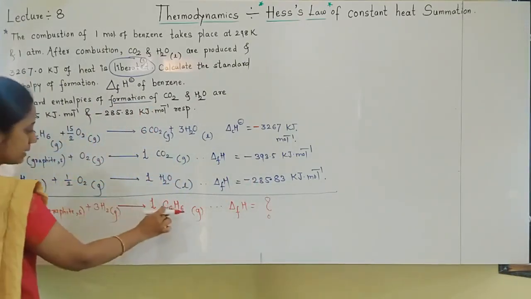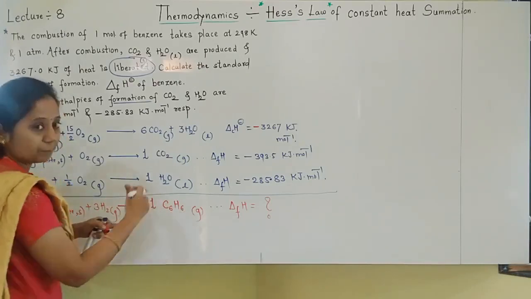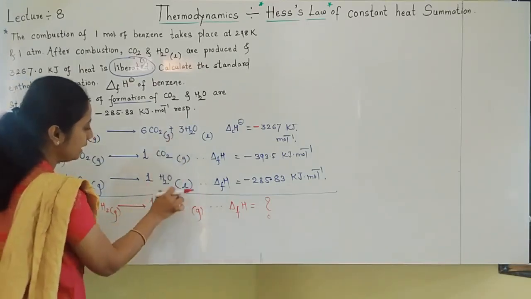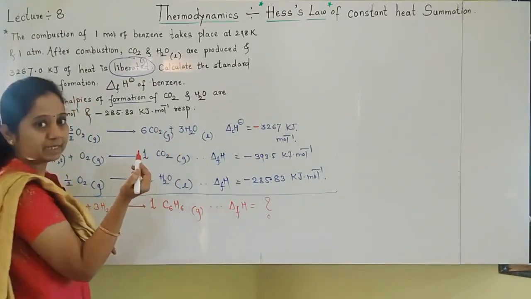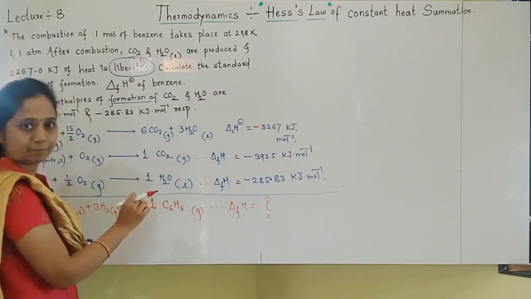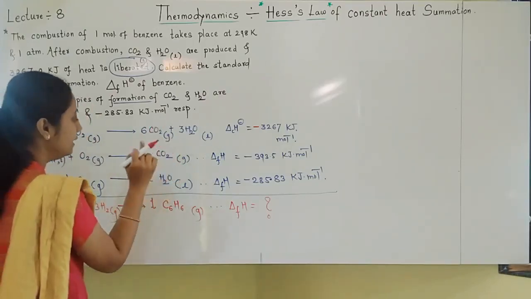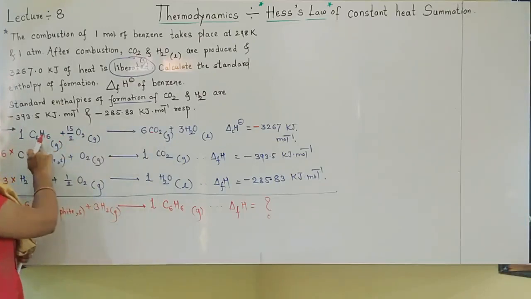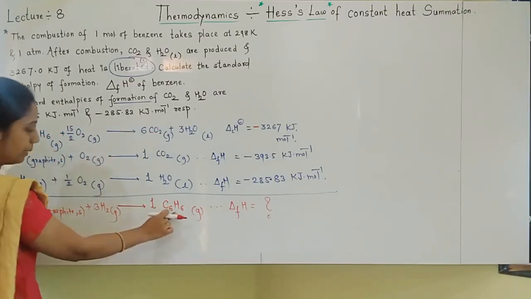Next, move towards benzene. Benzene is on the product side, the right side. Check it on the right side. Is there benzene? No, benzene is not there. What to do? We want benzene on the product side, but it is not present there. Where is it? We can find benzene on the left side of the first equation, but we want it on the product side.